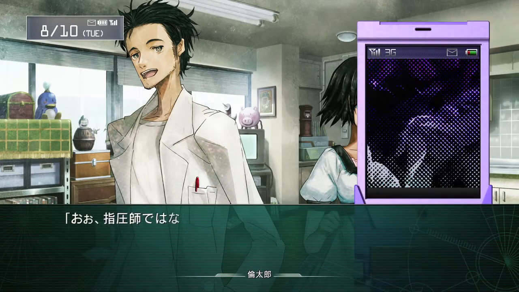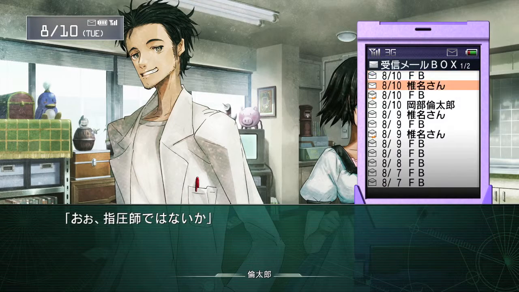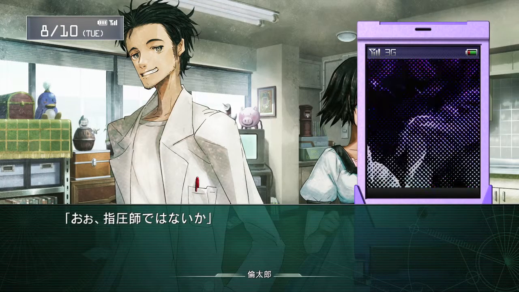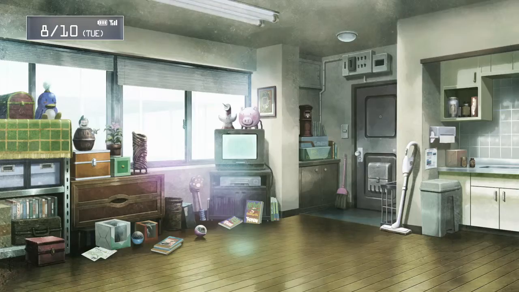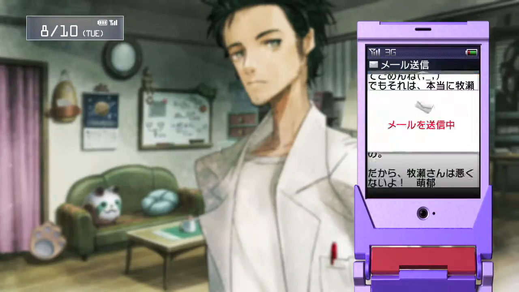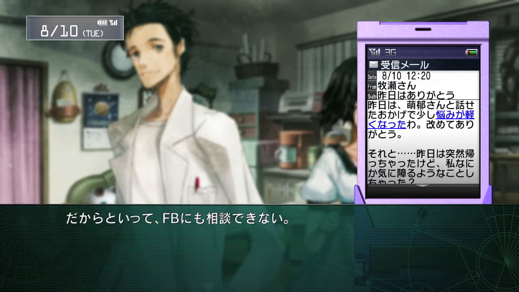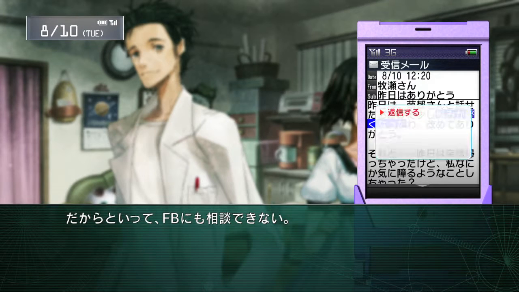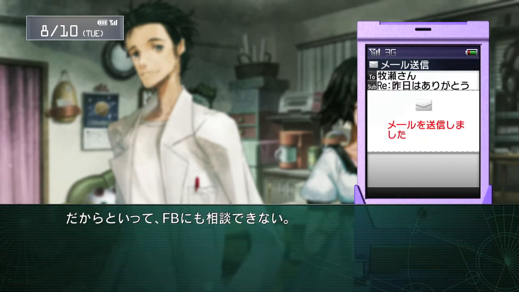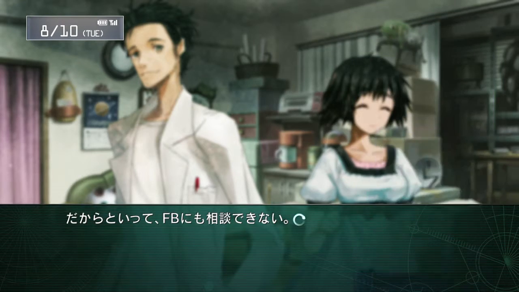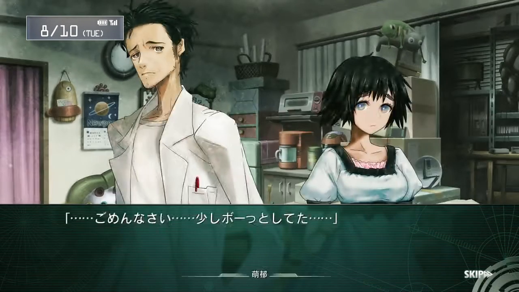And you want to make sure you open up your phone and read that text message. Once again, it's the second most recent response, and then you want to fast forward to the part where you make a choice. Alright, this time we are going to get another choice. Make sure you pick the first choice, and then you want to fast forward till you get the second text message with another choice, and just do that.